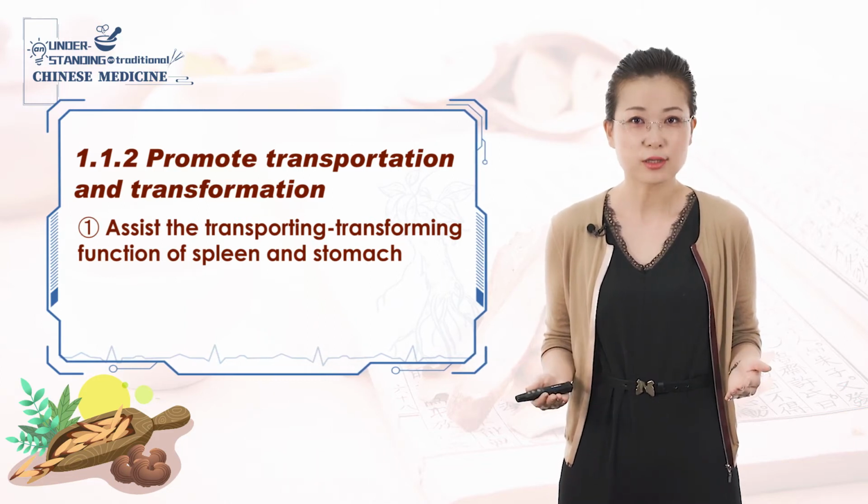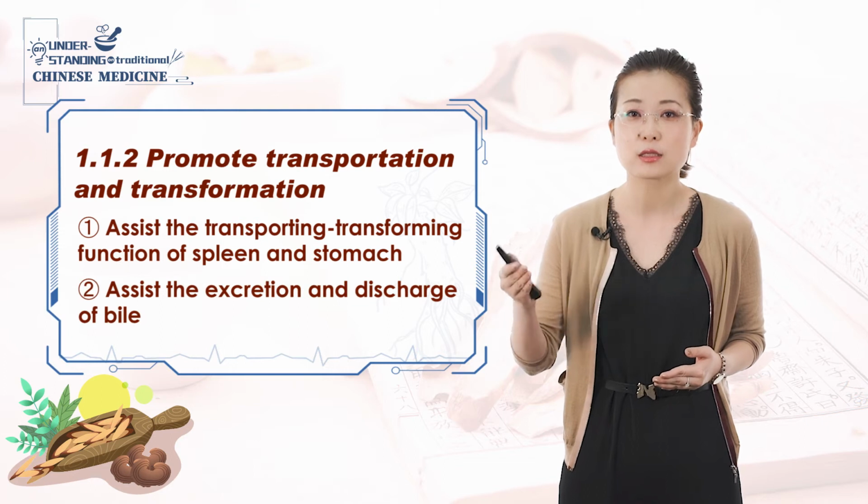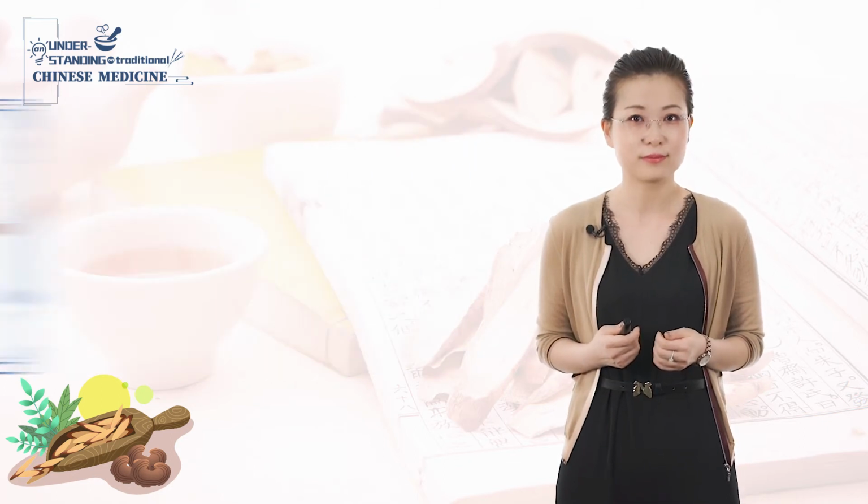Moreover, liver's function in helping digestion also relies on its job in assisting the excretion and discharging of bile. Gallbladder and liver are in an exterior-interior relationship according to TCM theory. Gallbladder is a place to store bile, while liver qi is the power to excrete bile. Therefore, in clinic, stagnation of liver qi or upward adverse flow of liver qi may affect the secretion and excretion of bile, which leads to bile stasis and in turn influences digestion.